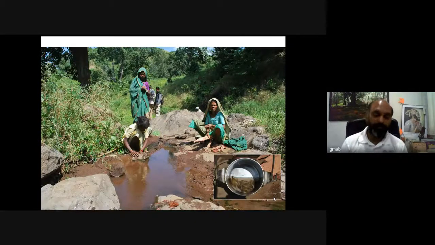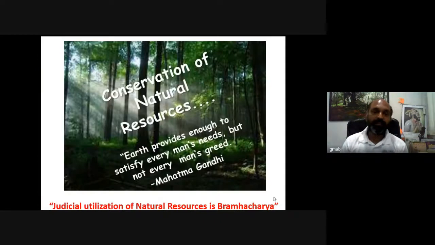and we have to learn many things from the rural people, tribal people, because the way they sustainably live is a key for success. And we have to imbibe a number of things from such tribal people. So the great Mahatma Gandhi said, "Earth provides enough to satisfy every man's needs, but not every man's greed." And a judicious utilization of natural resources is real brahmacharya.